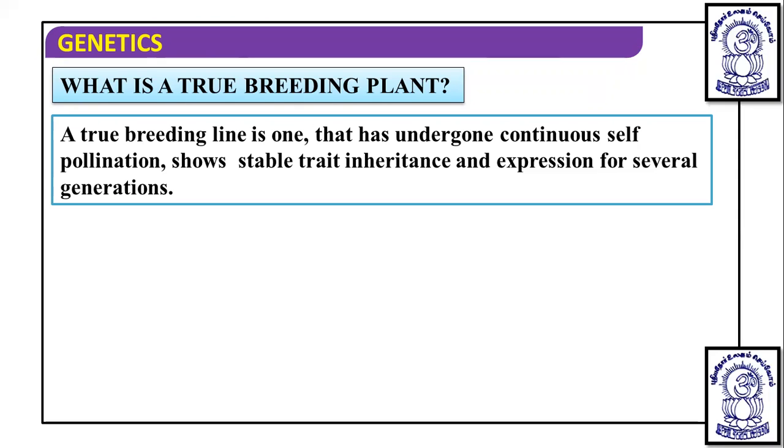Homozygosity is decreasing, means the character is getting stable. And if it is in homozygous condition, the chances of expression of it for several generations increase, and that is passing to the next generation through the gametes.